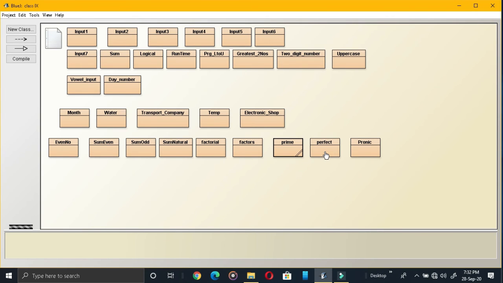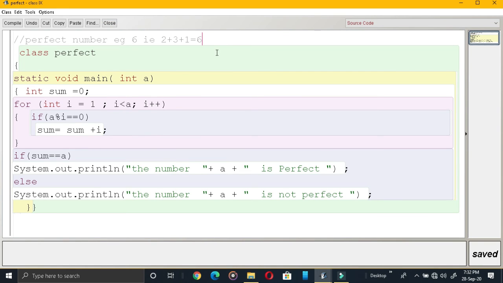Next is perfect number. See, the perfect number program we are going to see. Let us understand what a perfect number means. Consider a number as 6. Get the factors of 6 except that number. You know the factors of 6 are 1, 2, 3 and 6, but don't count 6. Then find the sum: 2 plus 3 plus 1. The sum is 6. Such numbers are called perfect numbers.